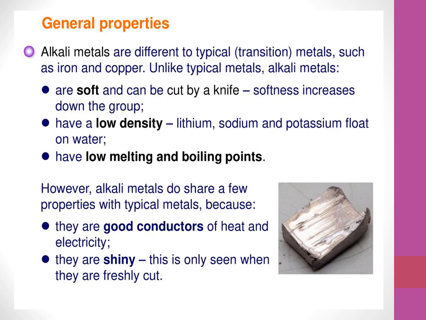Now what are the general properties? Alkali metals are different from the transition metals such as iron and copper. Unlike typical metals, alkali metals are very soft. We can cut the alkali metals with a knife itself. The softness increases down the group. They have a low density.